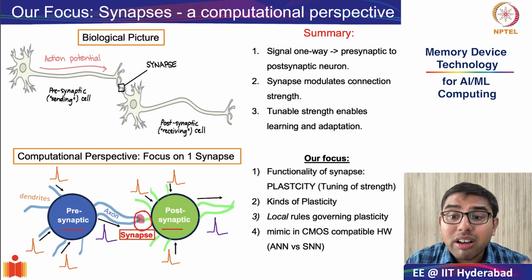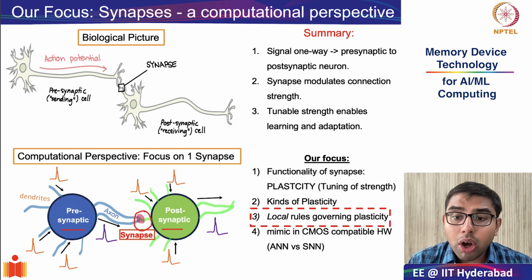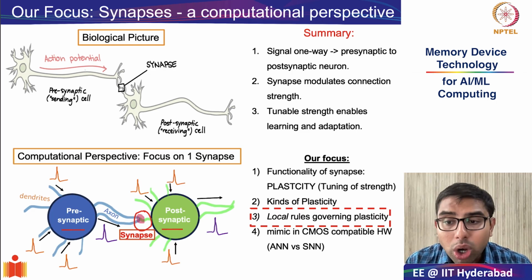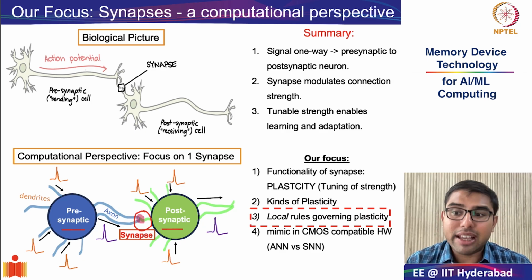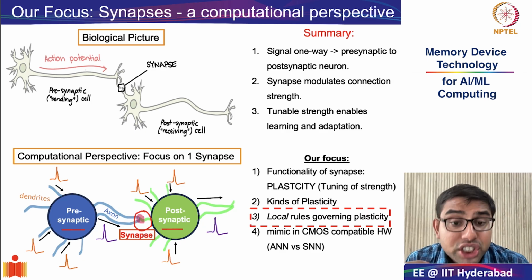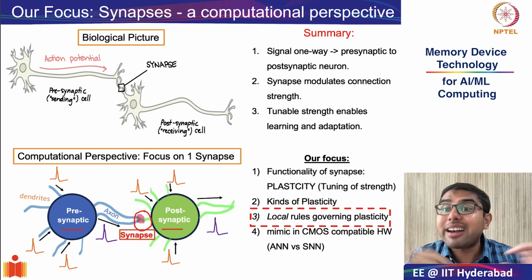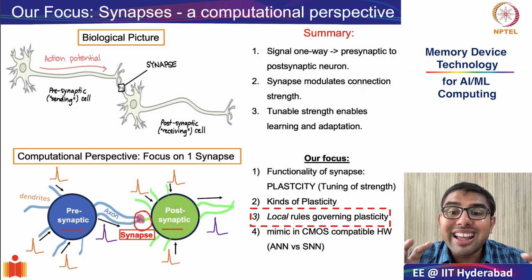But here is the real mystery of the brain. Though we understand these local rules very, very well at the synaptic level, and that is what we will study in our course, we still do not fully understand how millions of such local adaptations collectively give rise to coherent global functions like perception, reasoning, and classification. So, while we understand locally what is happening, at a global architectural level, we have very little idea.